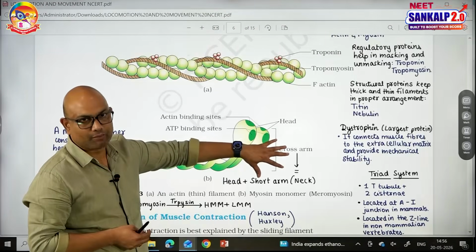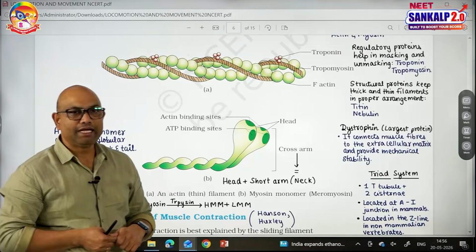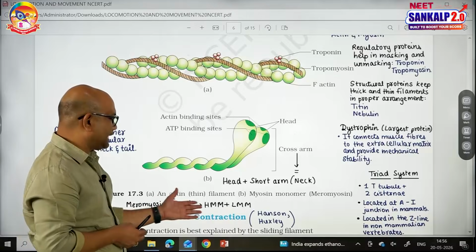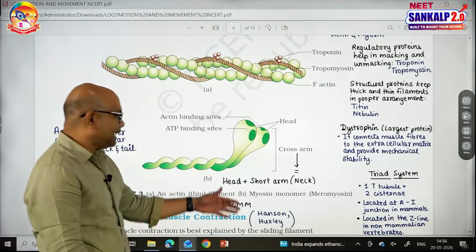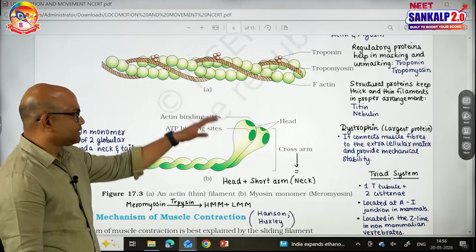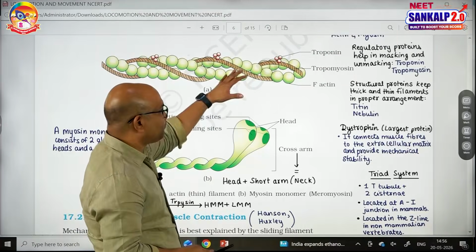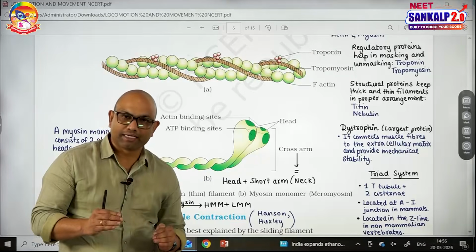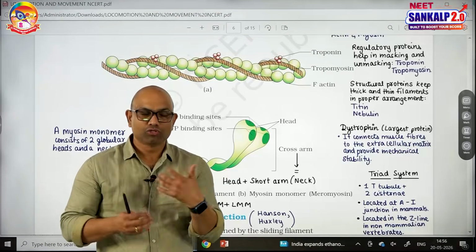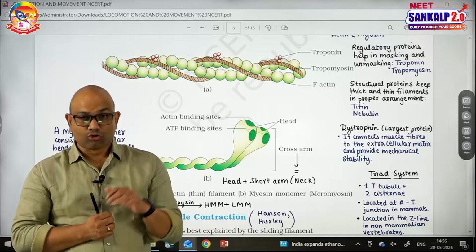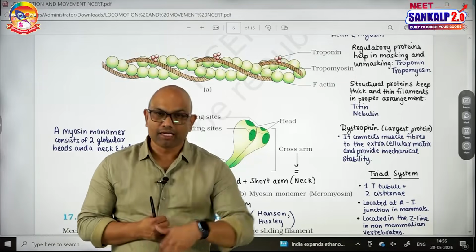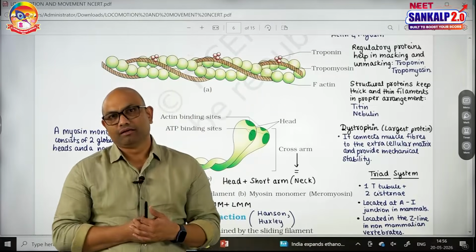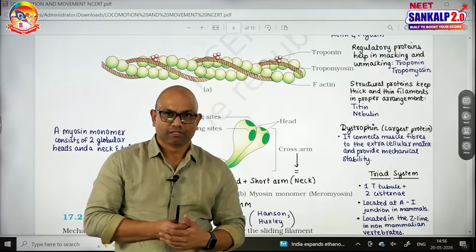This cross arm is heavy meromyosin and the tail is called light meromyosin. So meromyosin, with the help of enzymes like trypsin, can be broken down into HMM and LMM. So this is the structure of contractile proteins. In this, actin and myosin are called contractile proteins because they generate force during contraction. Troponin and tropomyosin are called regulatory proteins because they are involved in the masking and unmasking required for the contraction.